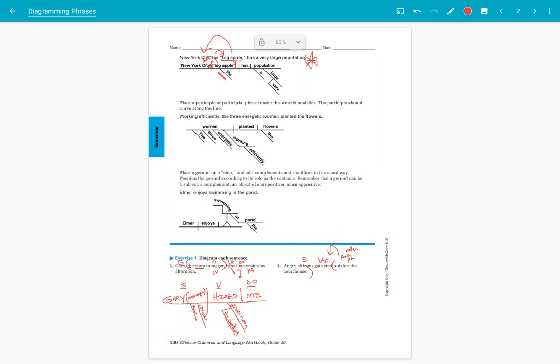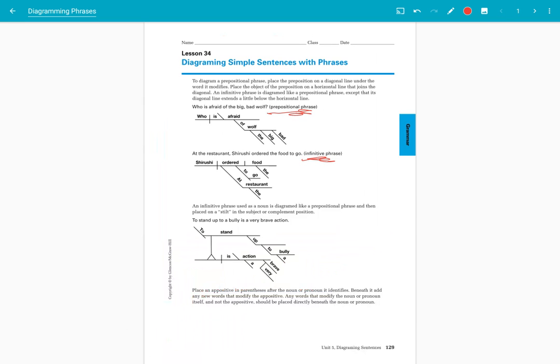Now, let's go back to our example here on page 1. This is how we do prepositional phrases right there. Prepositional phrases are always on a slanty, flat line. The preposition goes on the slanty line. The object of the preposition goes on the flat line. And these are modifiers. Modifiers go underneath the word they modify.